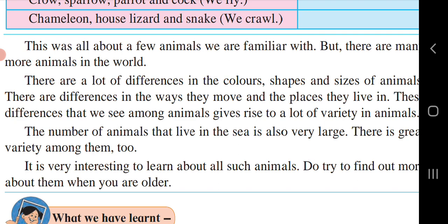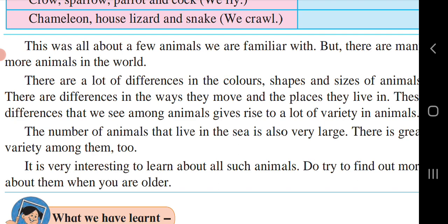So we had studied a little bit about animals which are known to us, which surround us, and which we observe every day. But there are also some insects and animals which are not seen around us and they are in other places. According to the climatic changes, their insects and their birds are different.